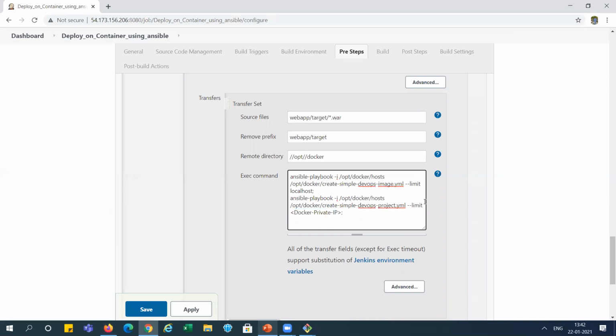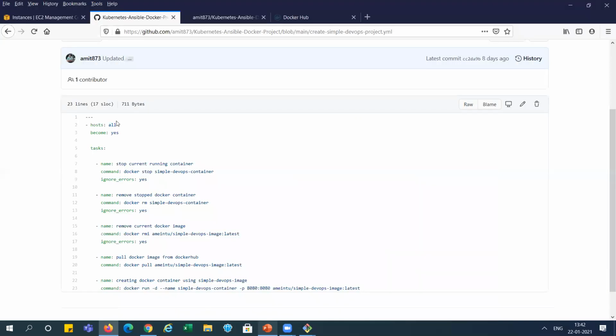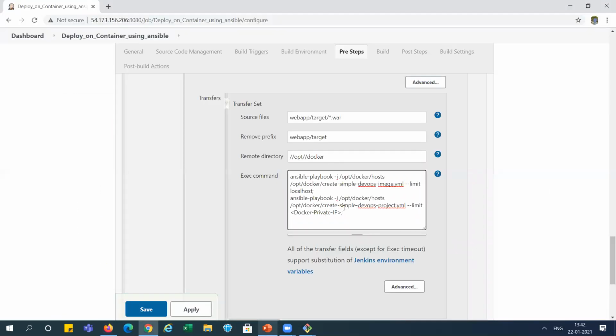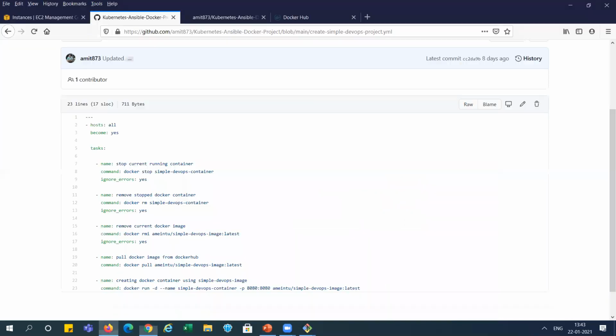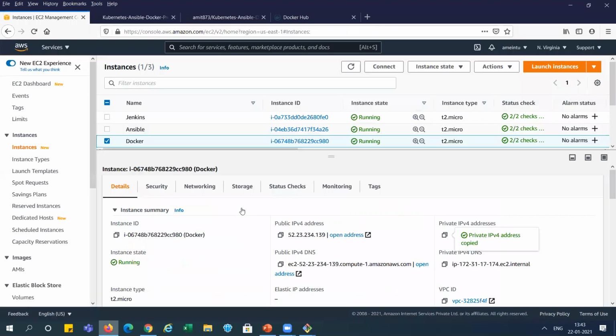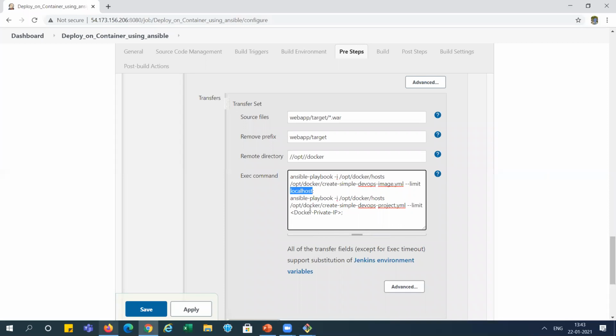So the first example I am showing in this way, and the second one I will restrict here. The first one is correct, because in the first one we are working with the localhost, right? And in the second one we are deploying to the Docker private IP. So we need to change it to the Docker private IP. Go to the AWS console and copy this Docker private IP, right? I am copying it here.